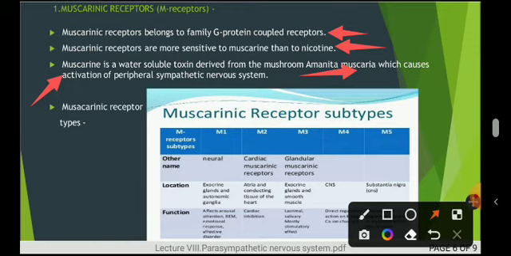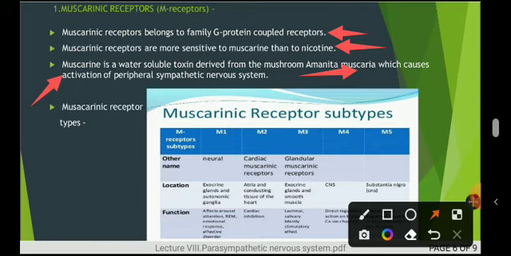First one is the M1 receptor. So this M1 receptor is also called a neural receptor because these receptors are in the neuron. So on the basis of that, these are also called neural receptors. M2 receptors have another name, that is cardiac muscarinic receptor. M3 is also called the glandular muscarinic receptors.